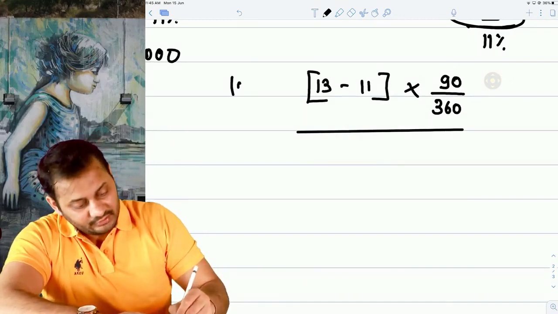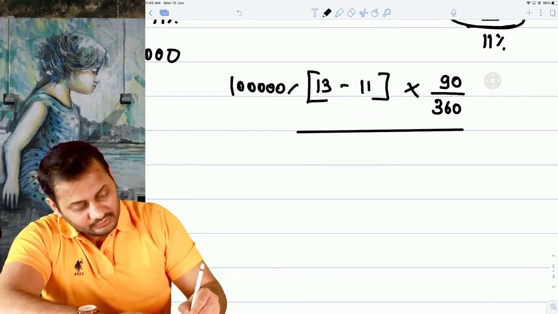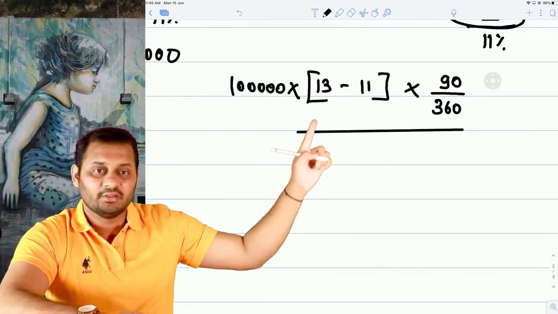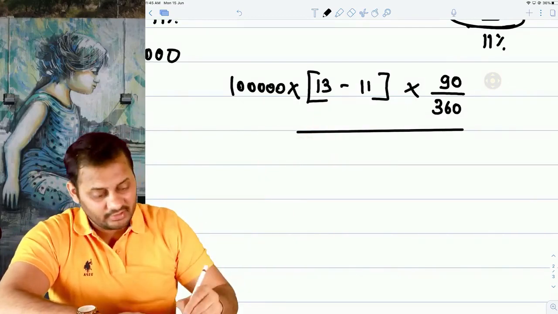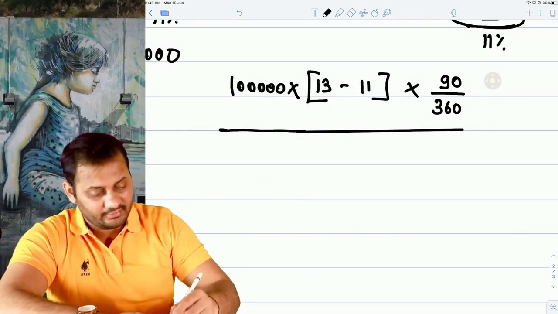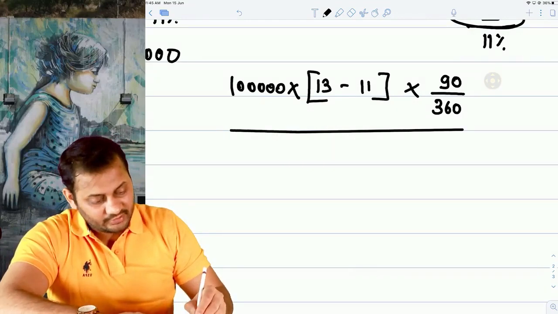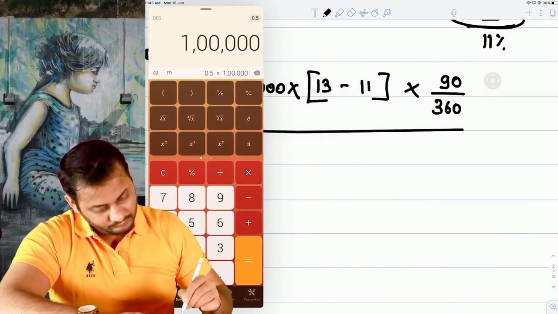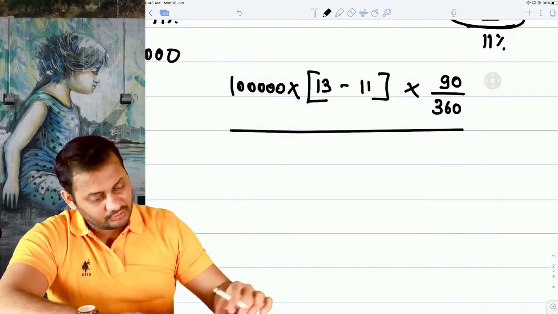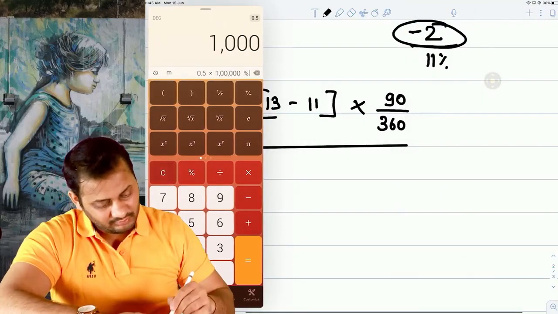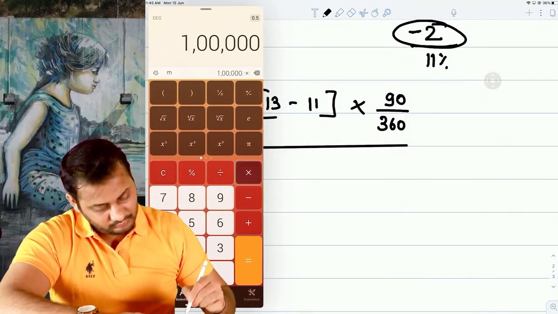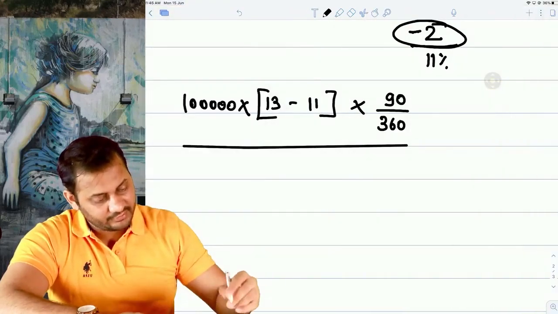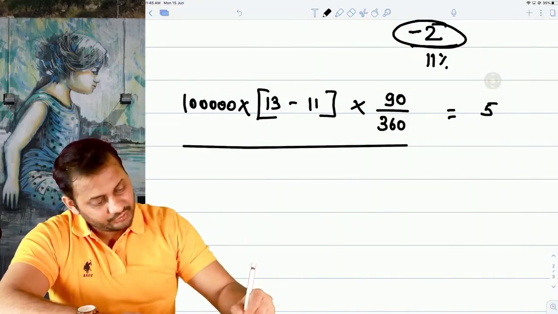So I will take 1 lakh multiplied by 13 minus 11 multiplied by 90 by 360. Am I right here? 0.5% on 1 lakh will be how much? Around 1000 rupees? How come? It's 500 rupees. So it goes to 500 rupees.